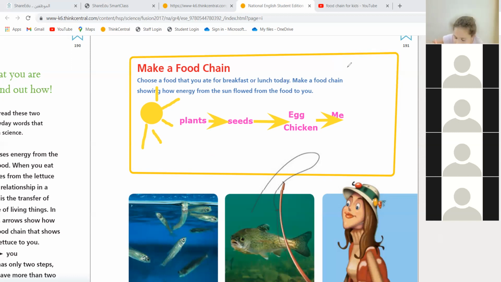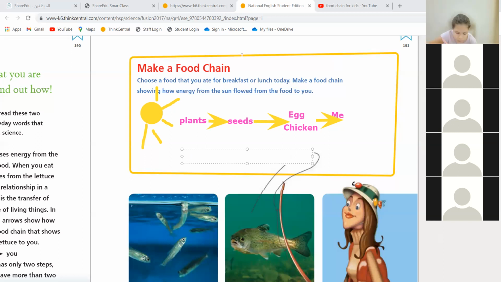Miss Aina, can I tell you? Yes, you can tell me. I want to tell you a food chain. Like apple, and the apple, me eat. Of course, apples are what? Plants. Apples are part of plants, so the food chain always starts with plants.